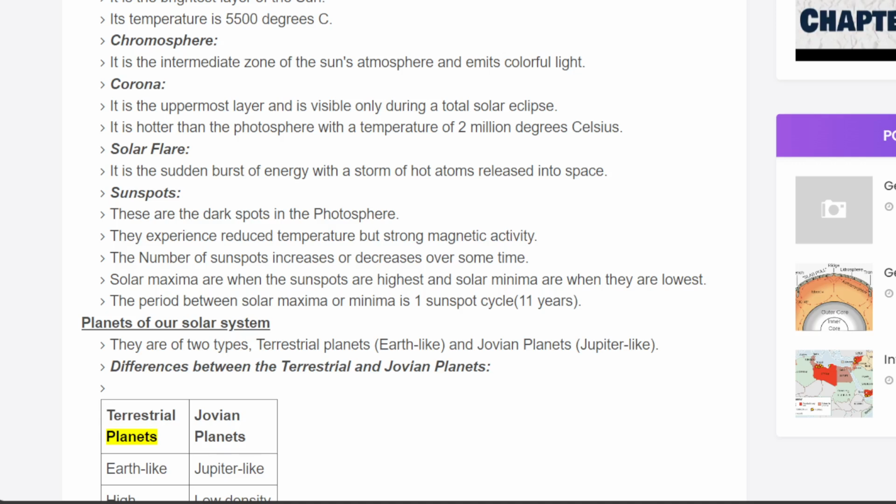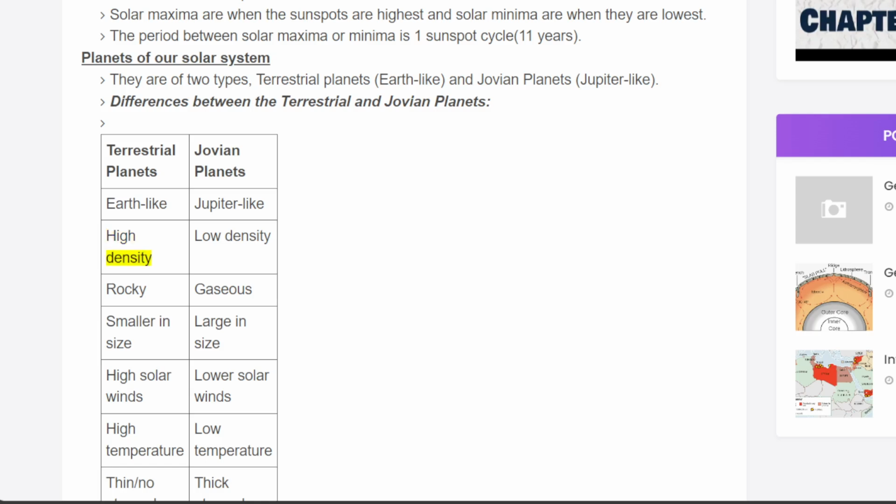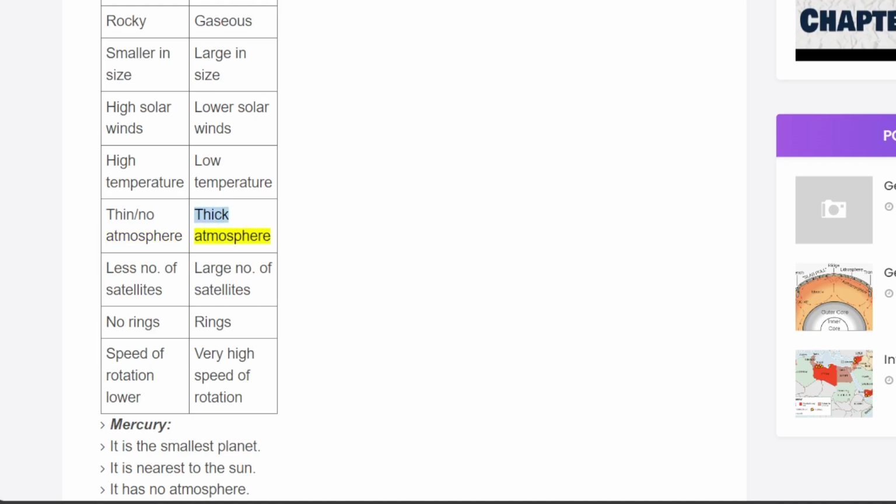Terrestrial planets are Earth-like, rocky, with high density, smaller in size, high solar winds, high temperature, thin or no atmosphere, fewer satellites, no rings, and lower speed of rotation. Jovian planets are Jupiter-like, gaseous, with low density, large in size, lower solar winds, low temperature, thick atmosphere, a large number of satellites, rings, and very high speed of rotation.